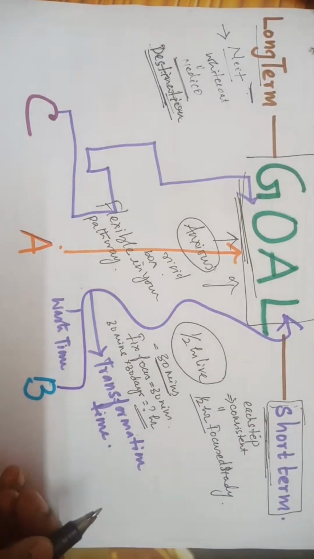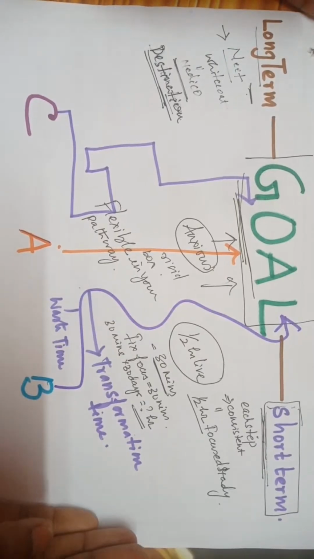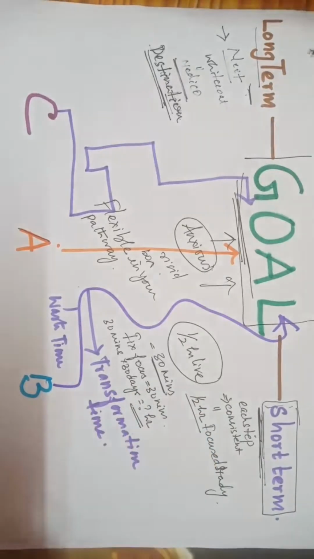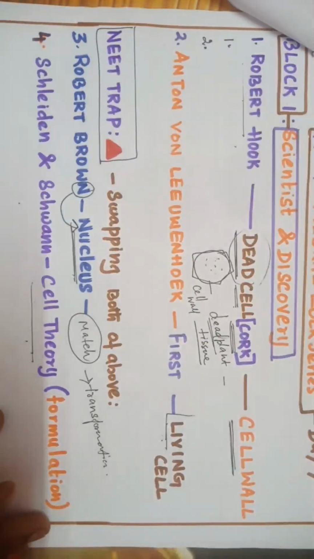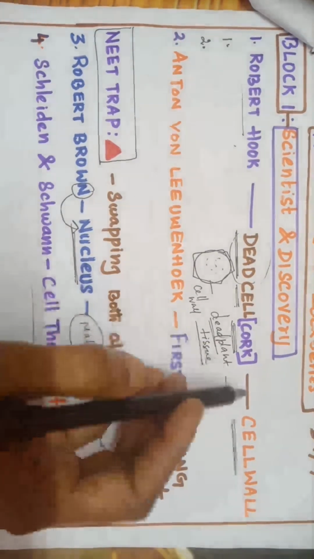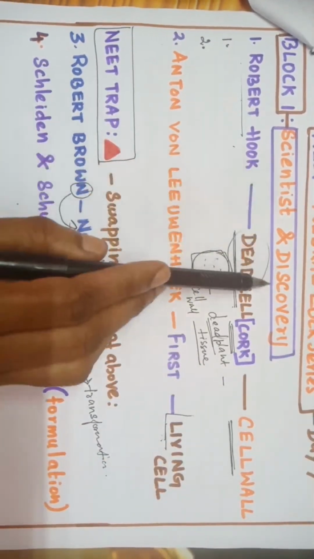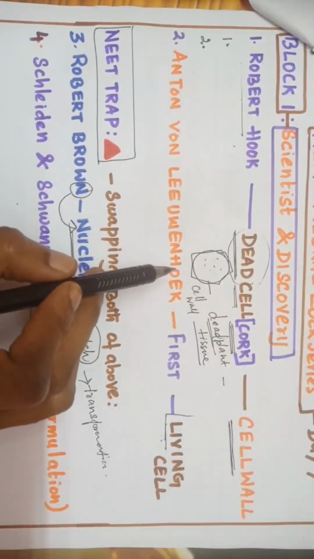So, we'll refresh yesterday's session. Before that, we have to remember our goal. What is the short-term goal? We have to concentrate completely here for the next half an hour without any distraction. So to yesterday's class, in code word series under block 1 we studied about scientist and discovery. If you are able to recollect yesterday's session, type it in the comments.